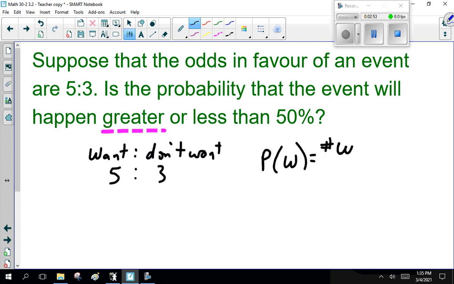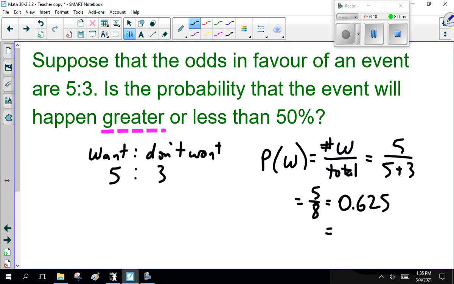is the number that we want over total. So that's going to be 5 over 5 plus 3. That's 5 over 8. Grab Mr. Calculator. 0.625. Multiply that by 100, 62.5%. Okay? So far, so good? So odds to probability, probability to odds. That's what you need to be able to do.